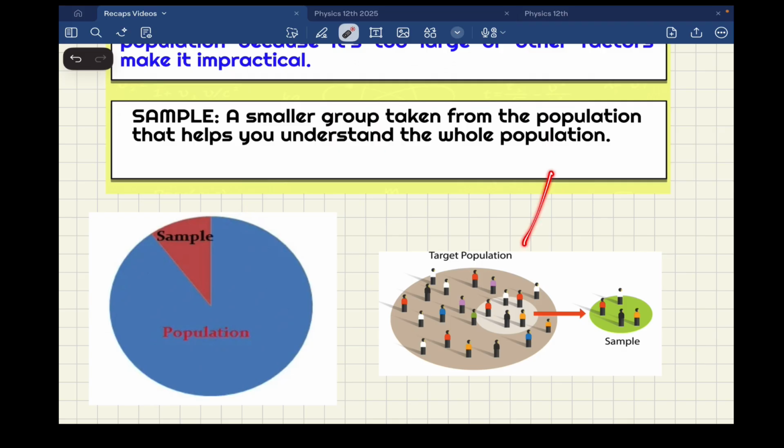The same happens here. If we have all the country, and we are going to perform a survey about your favorite fast food or whatever you want to know. So we are going to take a smaller group, and then this smaller group is going to represent the entire population to make conclusions, okay? So that is basically the main objective of statistics, okay? So sample is a smaller group of the population, or a subgroup.